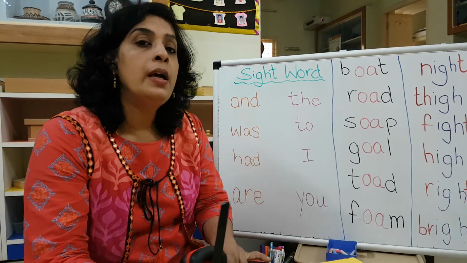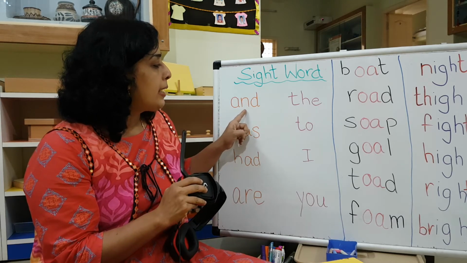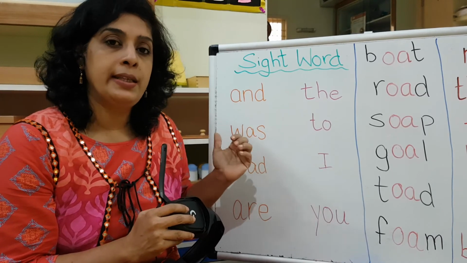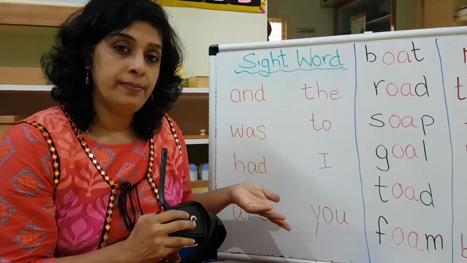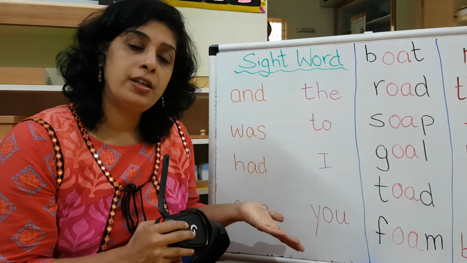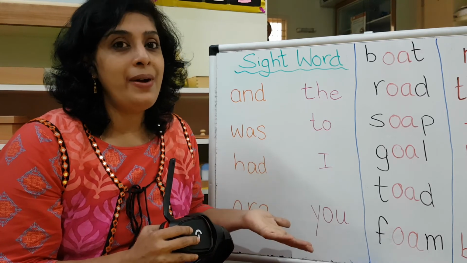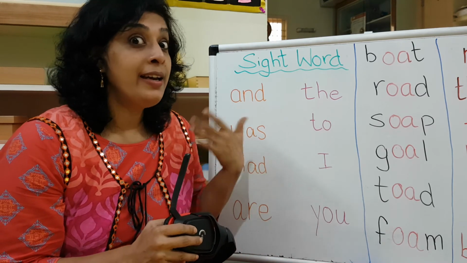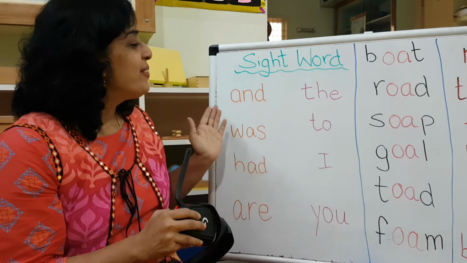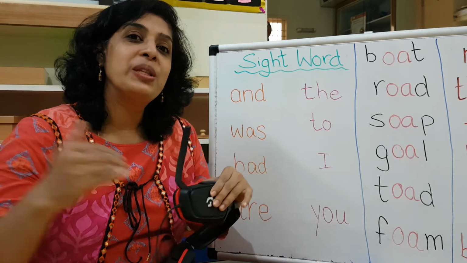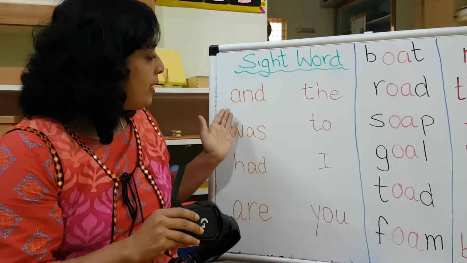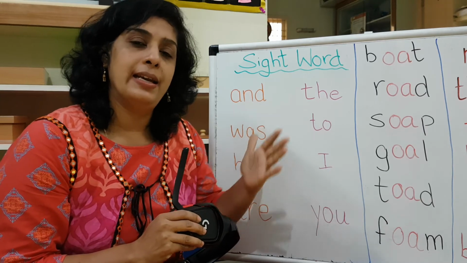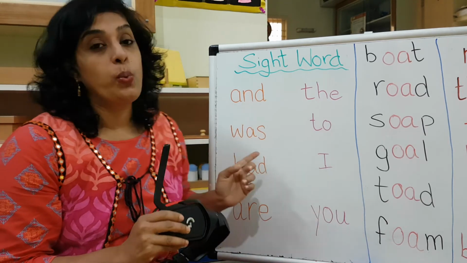Come, look here. The first one: and. Like saying Tom and Jerry, idli and chutney, jam and bread, or let's say puttu and kadala. That is what we say: and. When two things come together, we say and. So whenever you see this, you can henceforth be quicker to read. And. Okay. And. Next one.